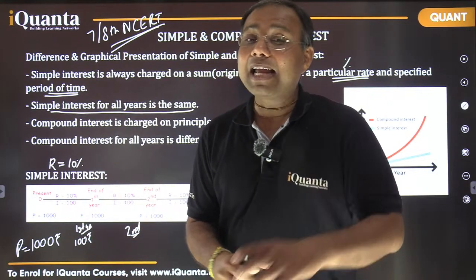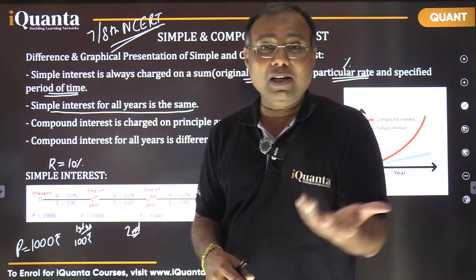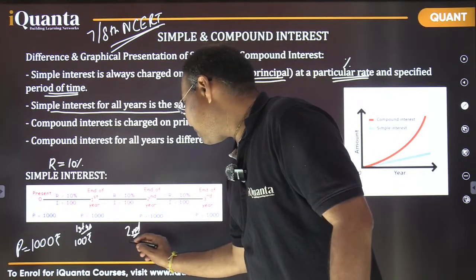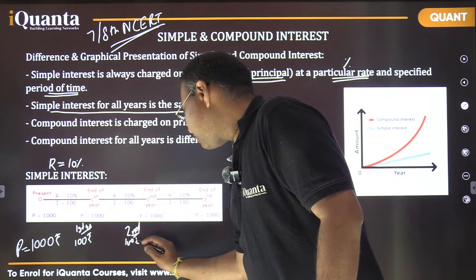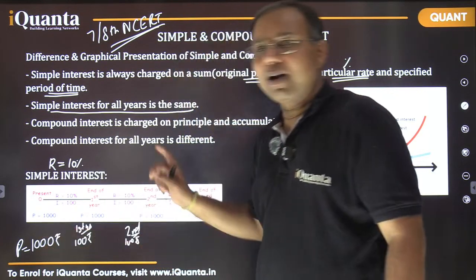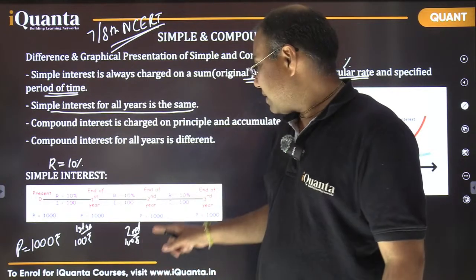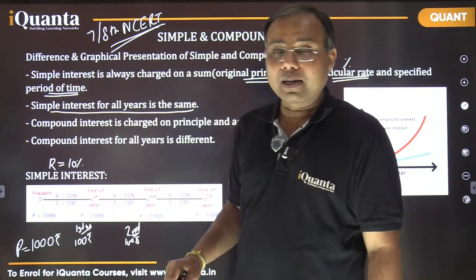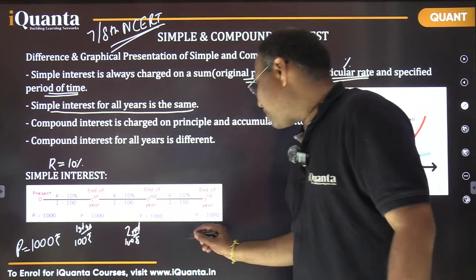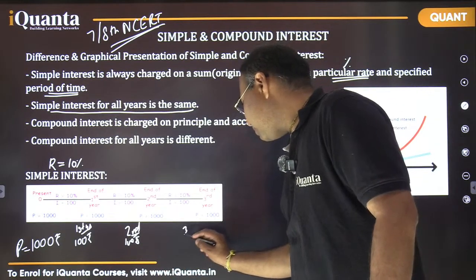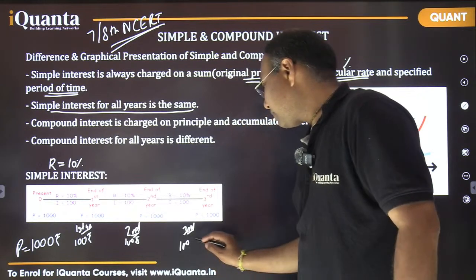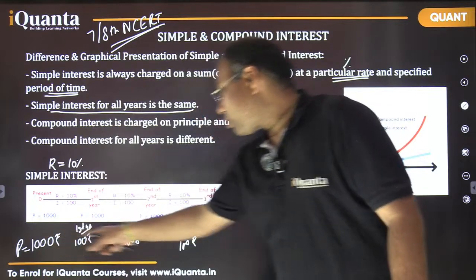Again 100 more, so 100 rupees interest only, and total it would become 1200. Same way in the third year again we get 100 rupees interest, and total amount is going to be 1300.